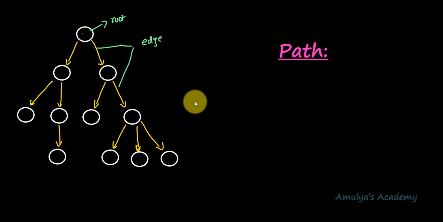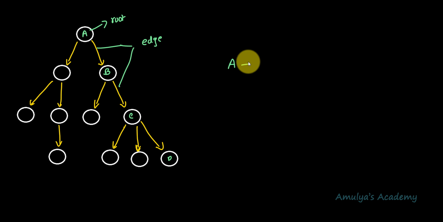And the next term we have is path. The sequence of nodes and edges from one node to another node is called the path between two nodes. For example, the path between this node and this node is, if I take values say A, B, C and D, then the path between A and D is A, B, C and D. It is the sequence of nodes and edges, 3 edges and 4 nodes.